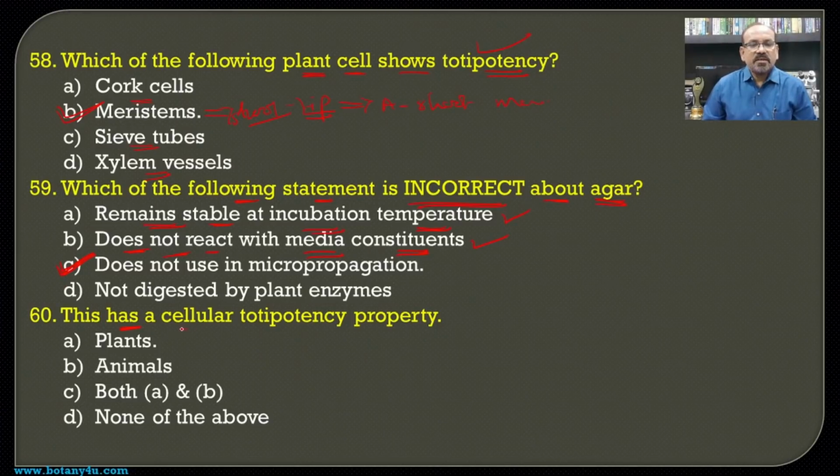Then, which has the cellular totipotency property? Cellular totipotency means the ability of a single cell to regenerate into the complete organism. So it is a characteristic feature of plants, and that is only because of the presence of meristematic cells in it, and hence plants become the answer for this question.